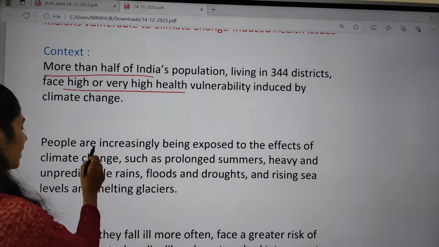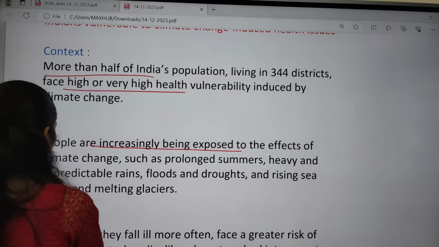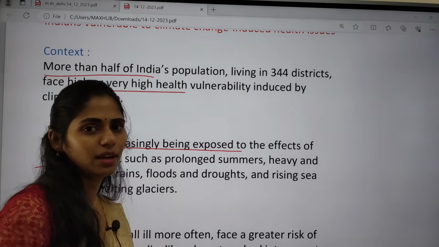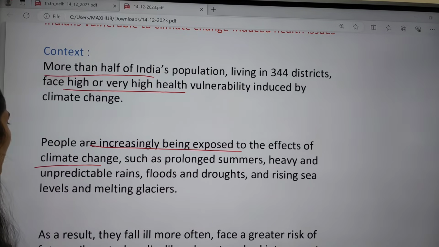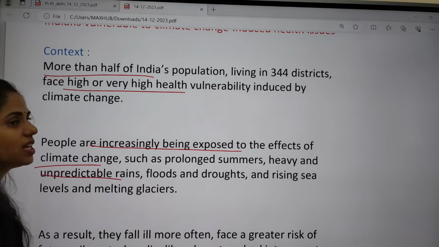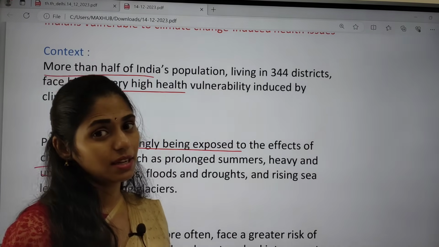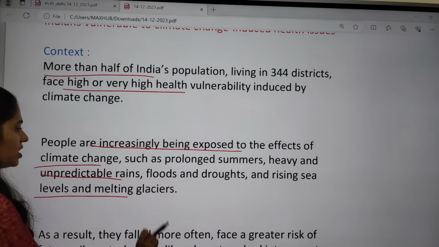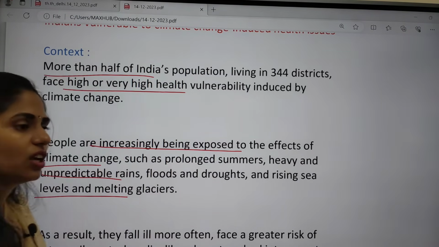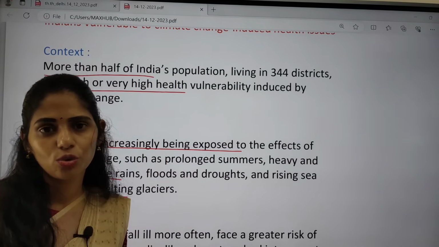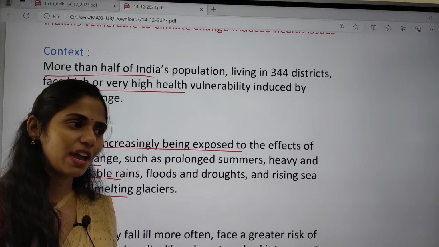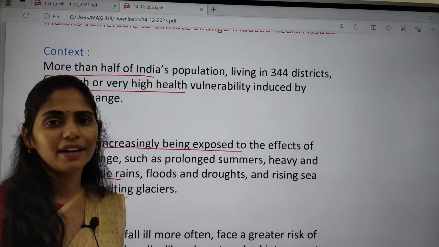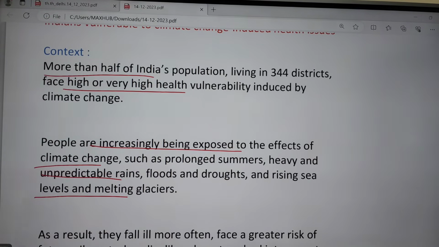People are increasingly being exposed to different effects of climate change. For example, now we are seeing prolonged summers and pollution, heavy unpredictable rainfalls. Some areas are facing floods and some areas are facing droughts, and because of melting of glaciers, there is a rising of sea level. We have a very large coastline of more than 7,500 kilometers. So because of this, there is a threat of melting of glaciers and increasing sea level.